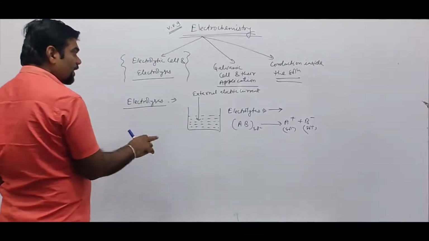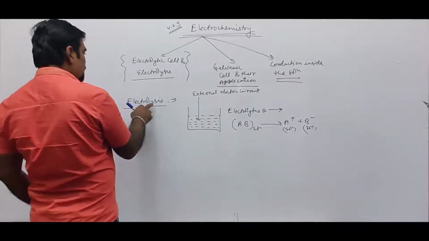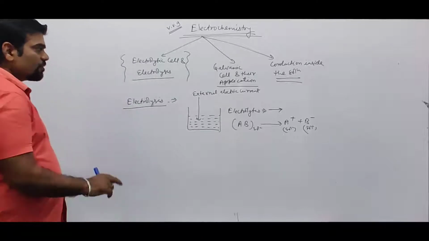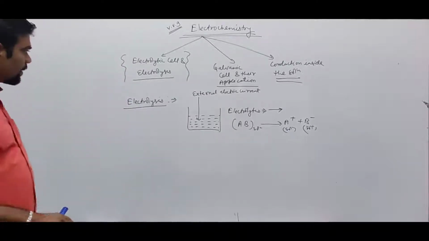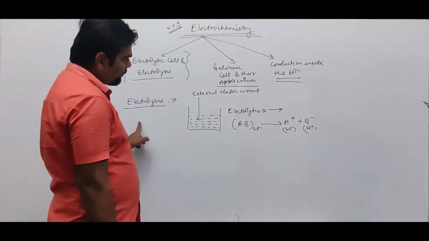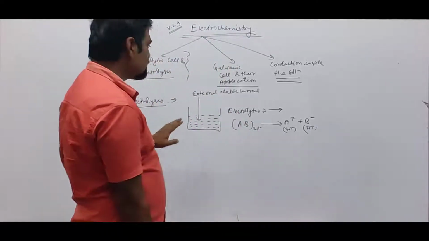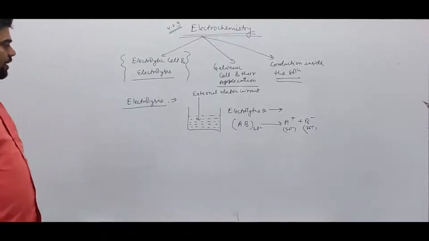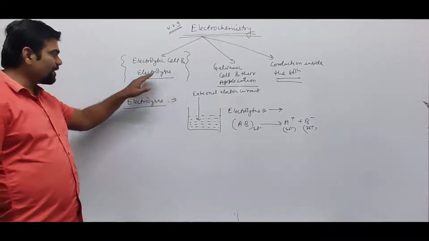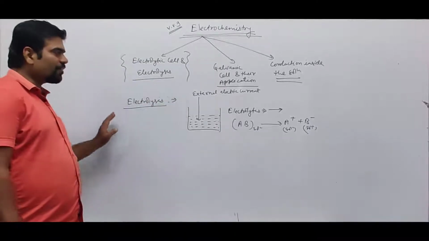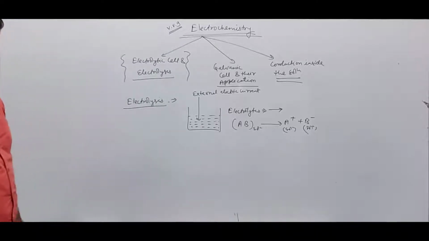Lysis means breaking, and breaking because of passing electric current. So by passing electric current, if the solution is broken down into respective ions, that process is called electrolysis, and this electrolysis is carried out in a certain device called an electrolytic cell.